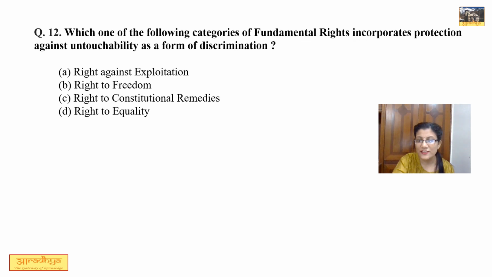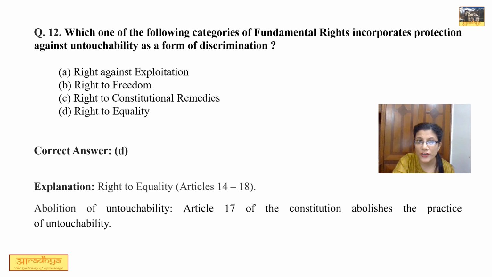Question number 12, this is very easy. It says which of the following categories of fundamental rights incorporates protection against untouchability as a form of discrimination? Now out of 4 options, of course option D is correct, that is right to equality, because we all know that under Article 17 of the Constitution untouchability is abolished and right to equality includes Articles 14 to 18. So option D is correct.